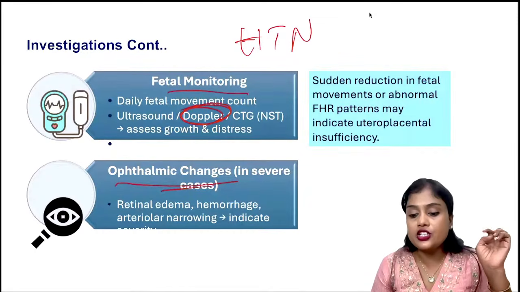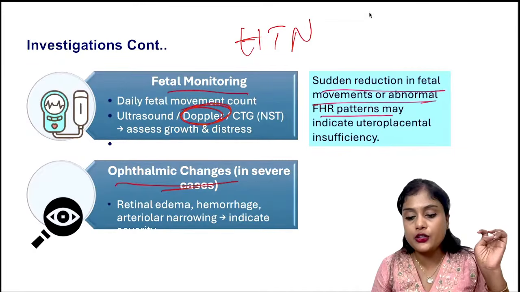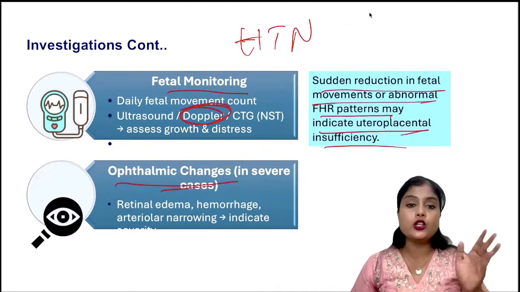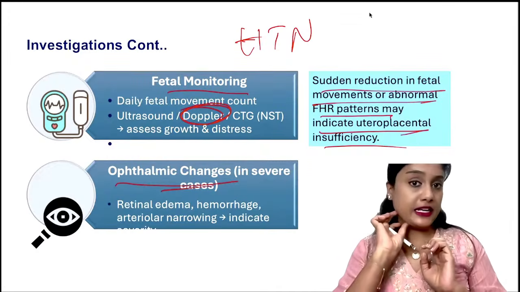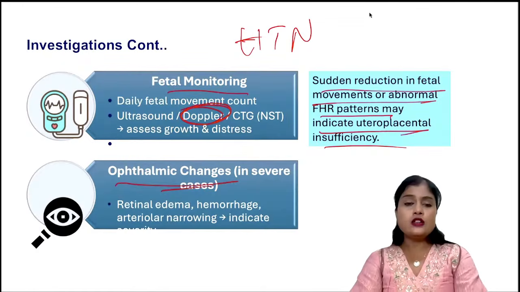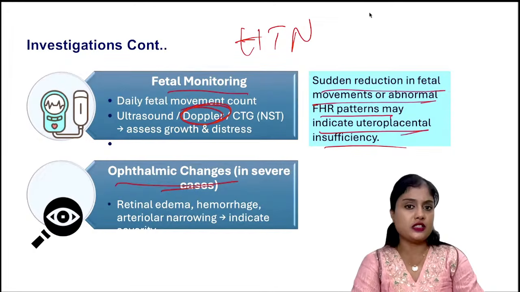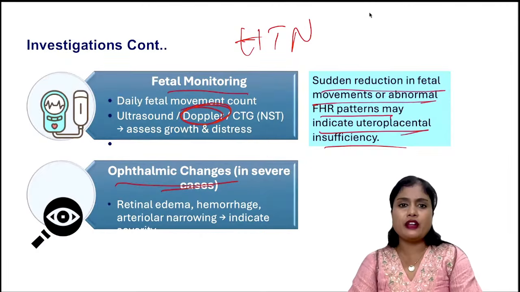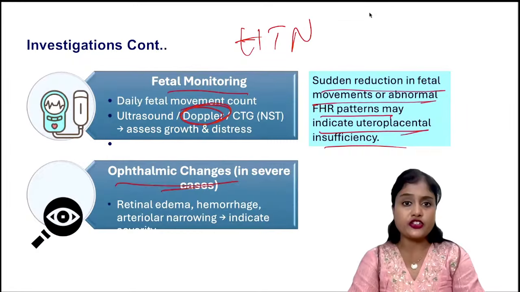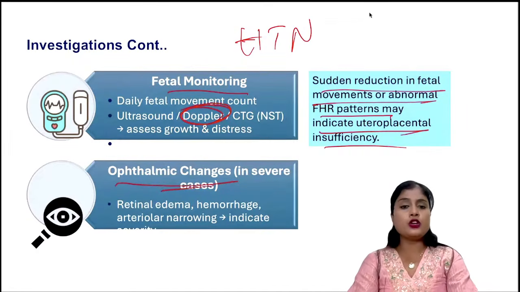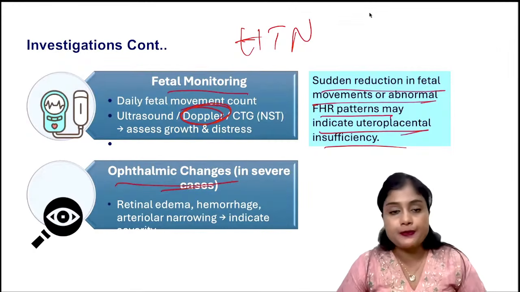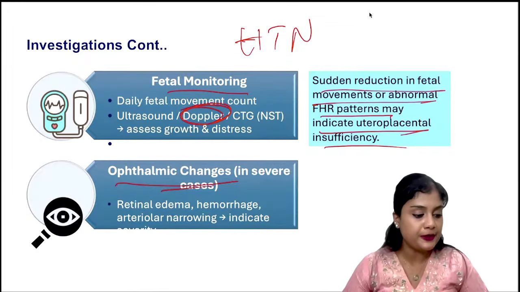Sudden reduction in fetal movements or abnormal fetal heart rate patterns may indicate uteroplacental insufficiency. So whenever a patient walks to you with reduced fetal movements, what is the first thing you should do? Let us give you a history. A patient has walked to you, she is 36 weeks, sir, and she's a primigravida. She says, my baby is not moving well from last night, sir, I'm feeling very anxious. She has no other comorbidities. What do you do? A 36 weeker comes to you with reduced fetal movements. What is your first step?